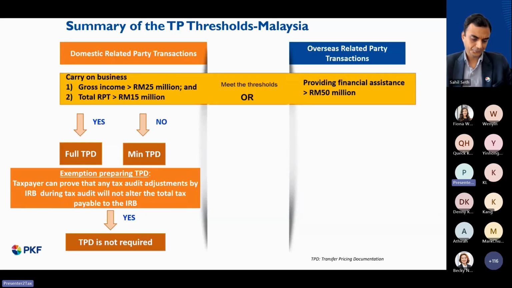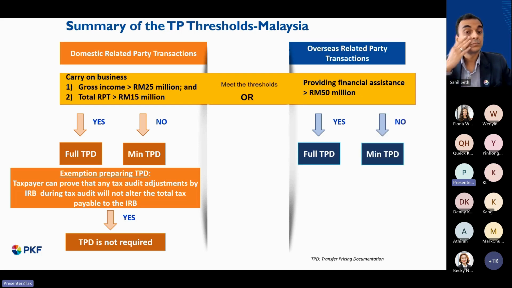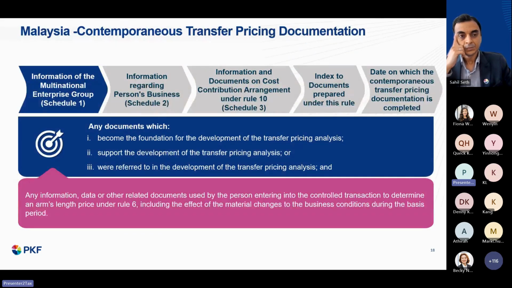The other threshold is if the related party transaction is providing financial assistance that exceeds 50 million, then the full transfer pricing documentation is required. Otherwise, minimum transfer pricing documentation.